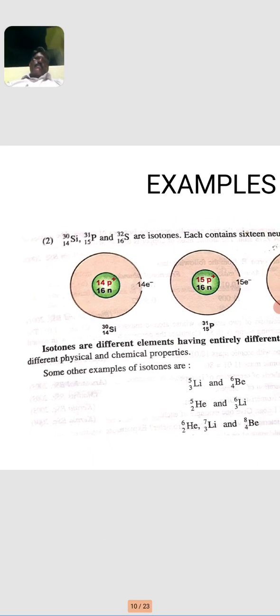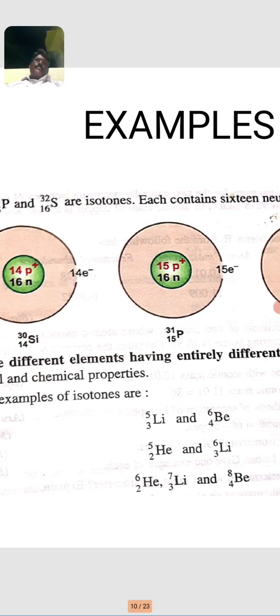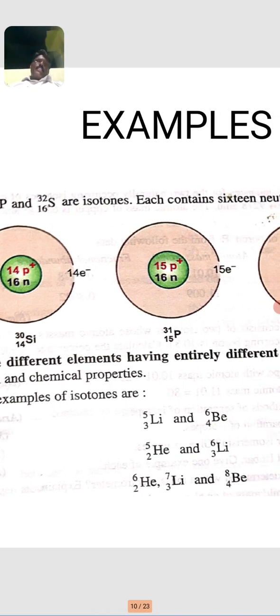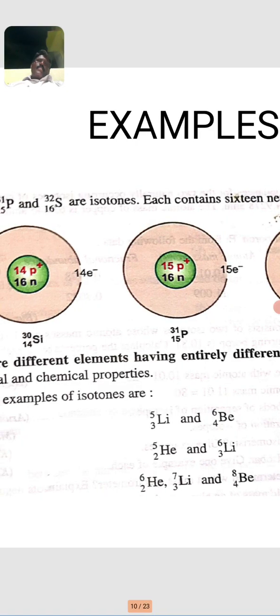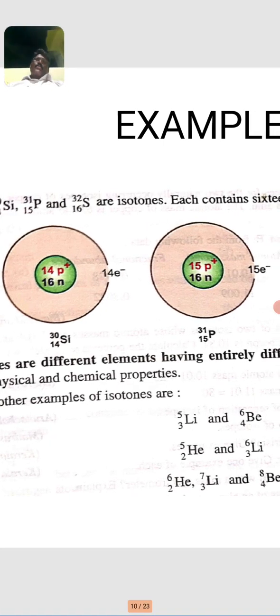Some other examples of isotones: lithium and beryllium, helium and lithium. Lithium is an isotone of beryllium, helium is an isotone of lithium. So helium, lithium and beryllium are isotones.